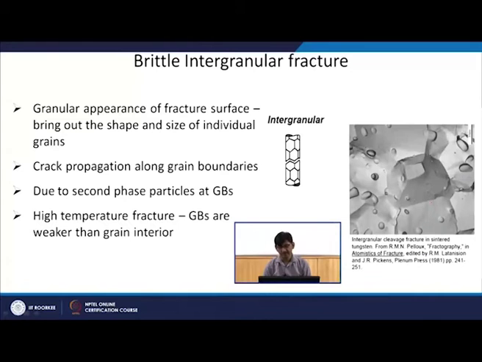So, in this case you get a granular appearance, okay, because it is going through the grain boundary. So, the shape of the grain is actually what you see very nicely on the fracture surface. If you want to compare this kind of fracture with anything which you see in day to day life, you